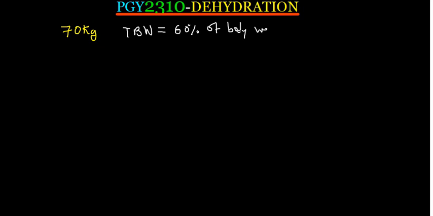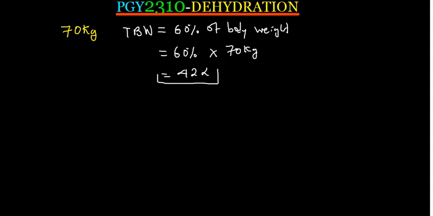Since this man is 70 kg, the total body water is going to be 60% of 70 kg, which gives us 42 kg. But you know that the density of water is 1 kg per liter. Then if you have 42 kg, that means you also have 42 liters. So this is the total body water in a 70 kg man.